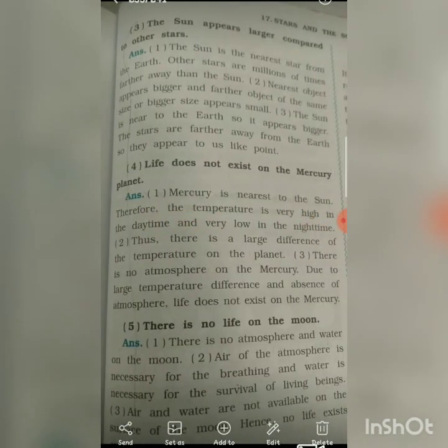So students, these are some question answers that you are going to write down in your notebook. And these are the give reason questions. This also you are going to write down in your notebook.